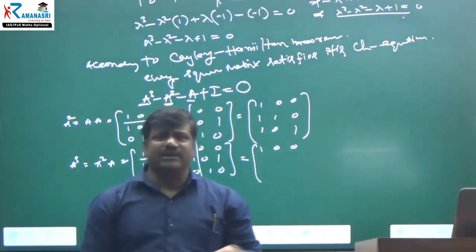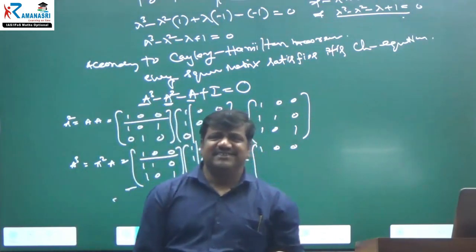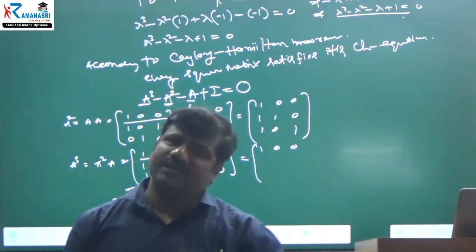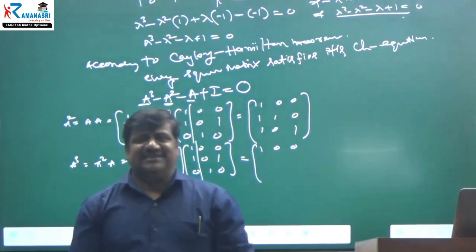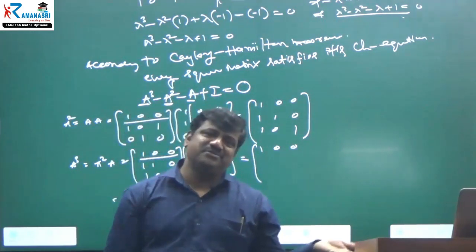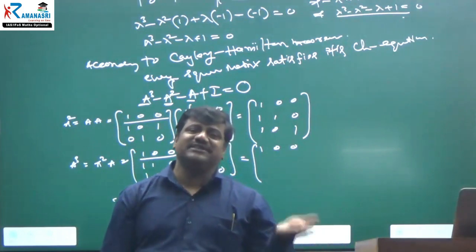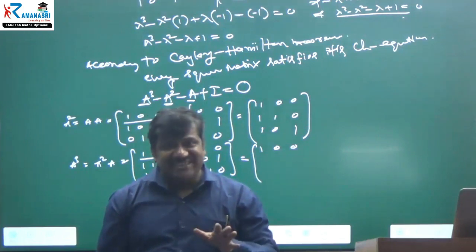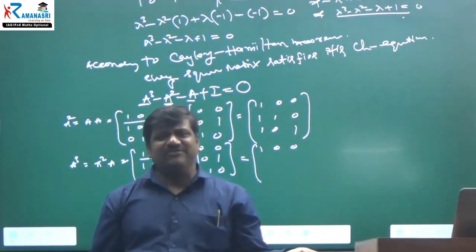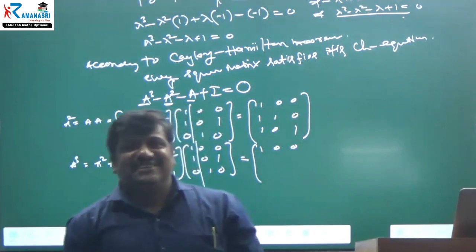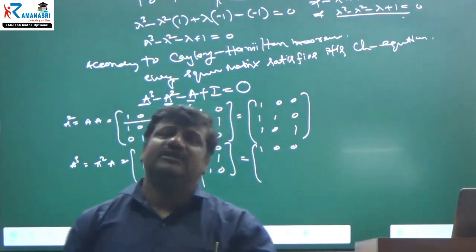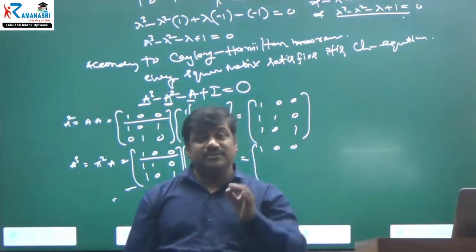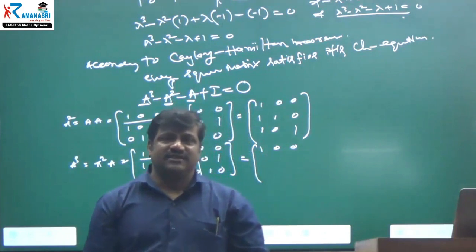Why? Because in maths optional, we can use calculators, right? Non-programmable calculators are allowed inside the exam hall. Not only for maths optional, for any optional you can use the calculator. But what is the point for other optionals? If it is literature, what is the advantage of using the calculator? You tell me. Is there any use? No advantage, right? But for maths optional, commerce optional, physics optional, there will definitely be some advantage. Especially maths optional has more advantage.